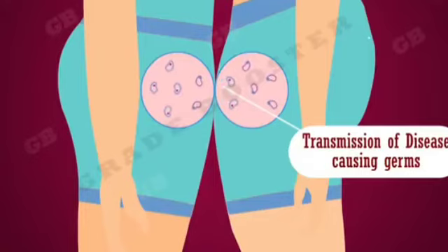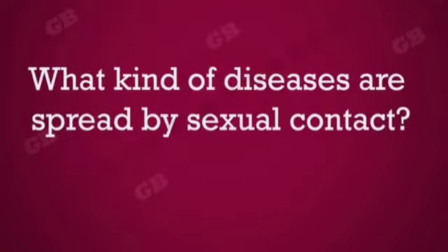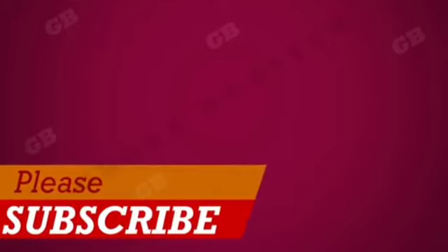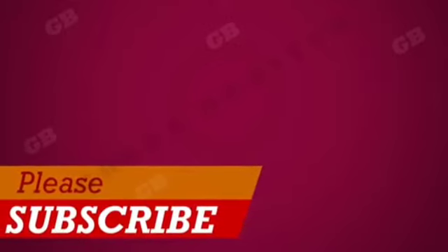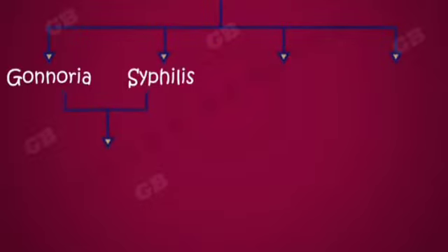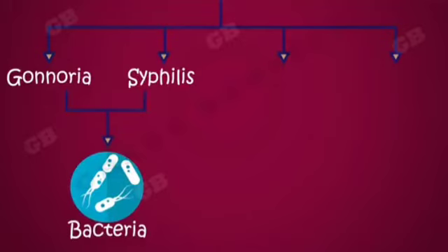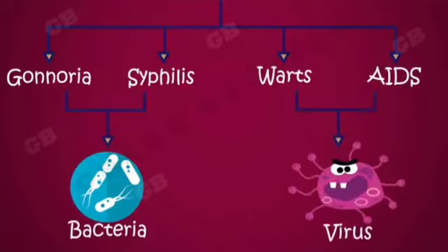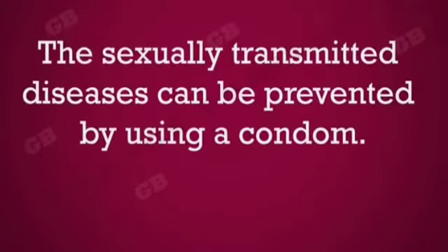It may cause diseases. What kind of diseases are spread by sexual contact? The diseases that are spread through sexual contact are called sexually transmitted diseases. In short form, they are called STDs. Here are a few examples of STDs. Gonorrhea and syphilis. These two diseases are caused by bacteria. Warts and HIV or AIDS. These two are caused by virus. The sexually transmitted diseases can be prevented by using a condom.